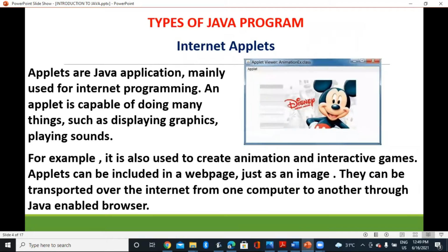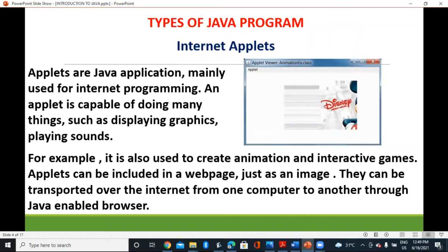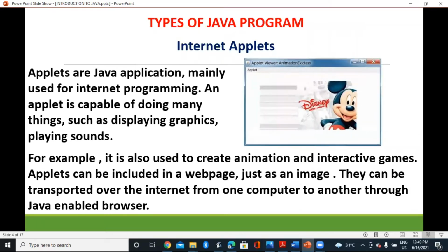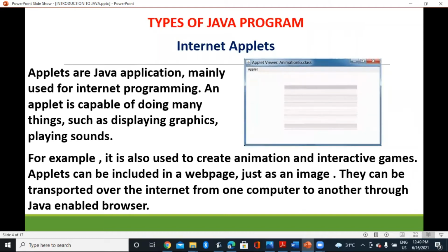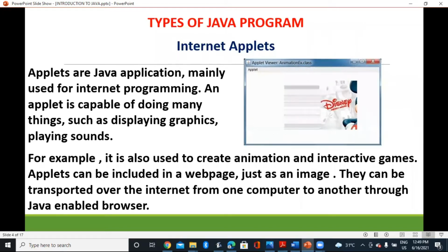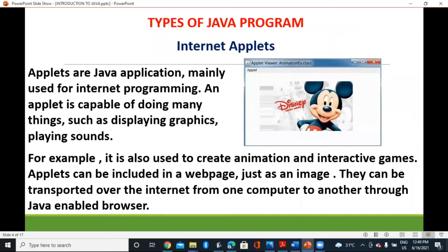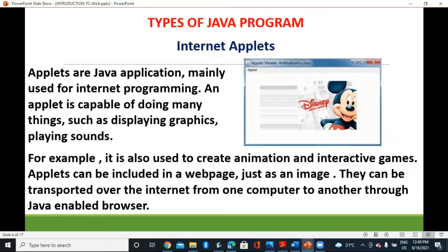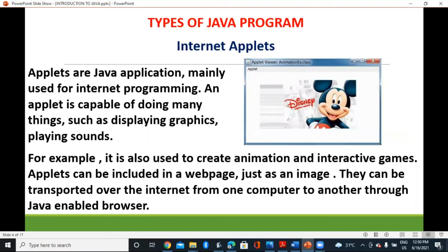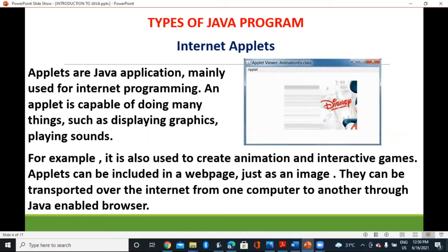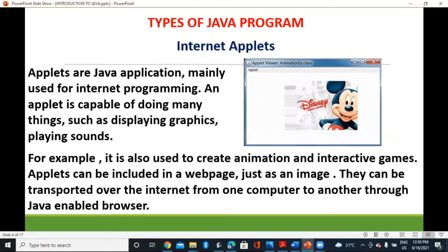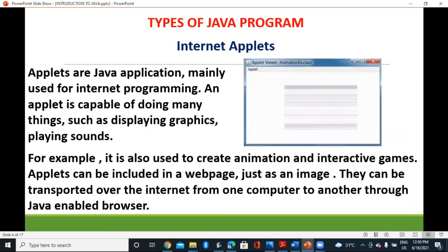Now, internet applets are Java applications mainly used for internet programming. An applet is capable of doing many things, such as displaying graphics and playing sounds. For example, it is also used to create animation and interactive games. Applets can be included in a web page just as an image. They can be transported over the internet from one computer to another through Java-enabled browsers.